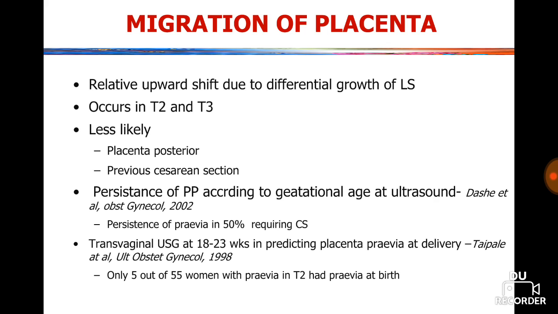So migration of placenta occurs in the second and third trimester. Migration is less likely in case of posterior placenta and previous cesarean section.